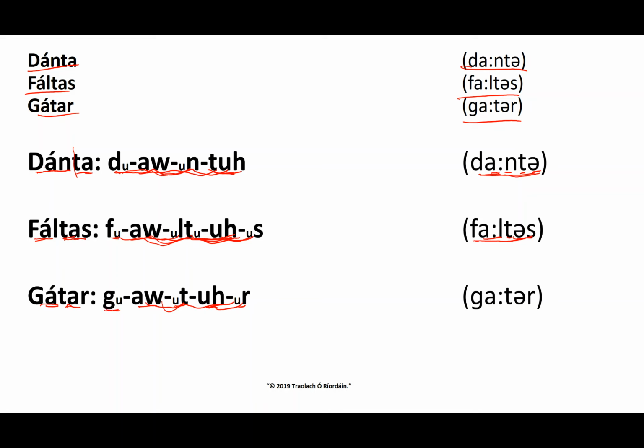The G is going to have a gus sound, gaughter. Gaughter, which is need or want. And here you have it, A colon, O, onto your broad T. There's your us sound and your broad R, aughter, and the G, of course, is broad, gaughter.